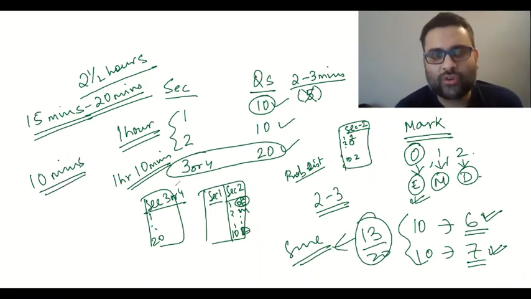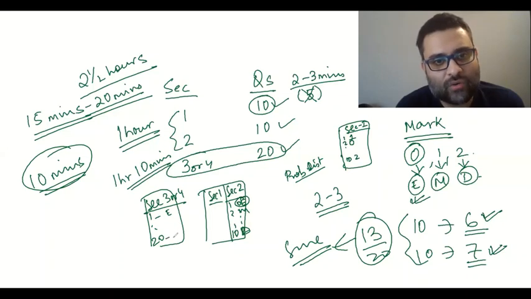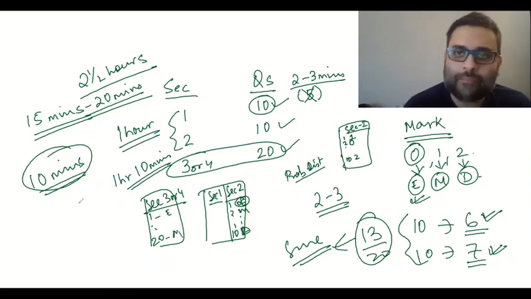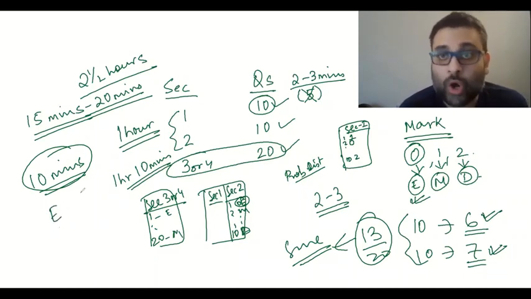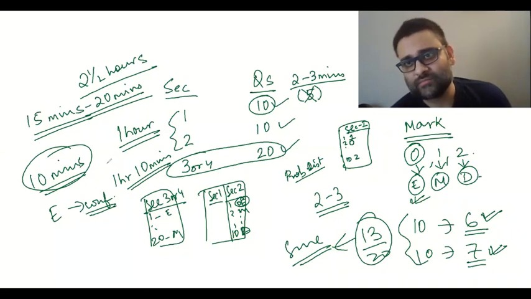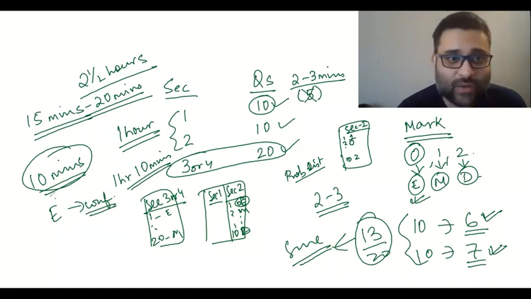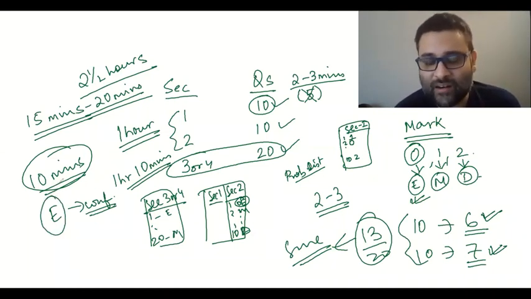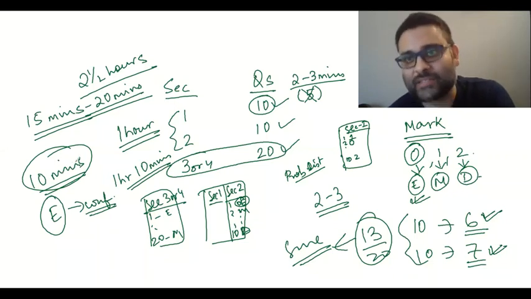Okay, so you give your 10 minutes, again mark it as E, M, D. Do all the E's first. So what has happened is you have been able to attempt all the E's first from all the sections. That will give you enormous confidence. It will be a confidence booster. Also, easy questions will be done very easily, very fast.